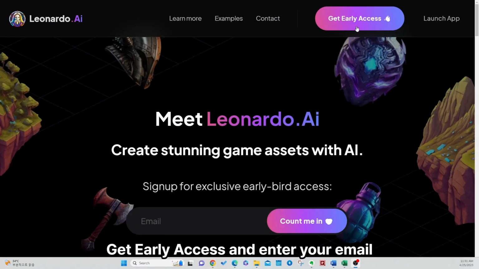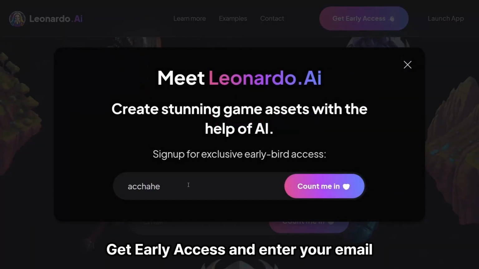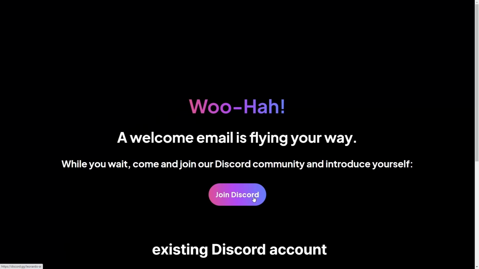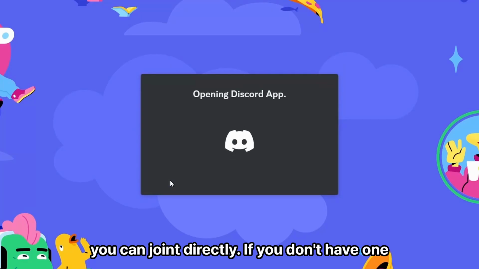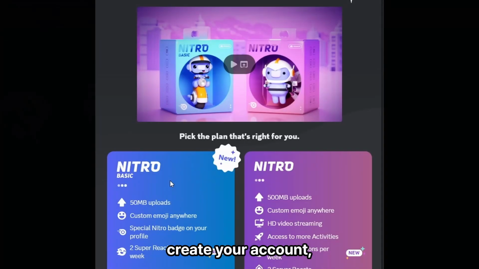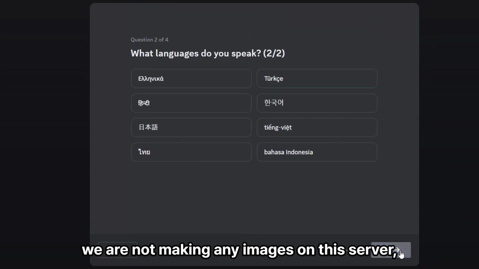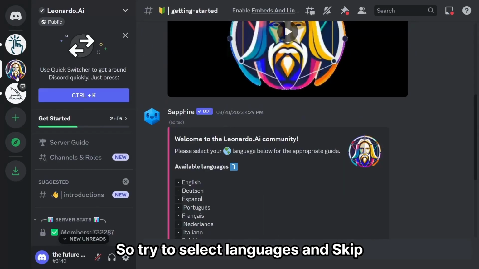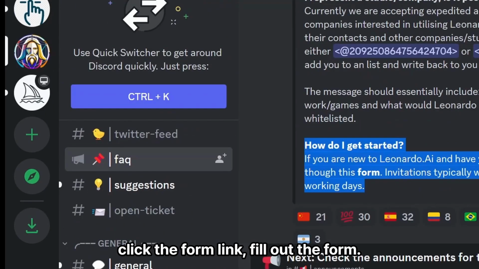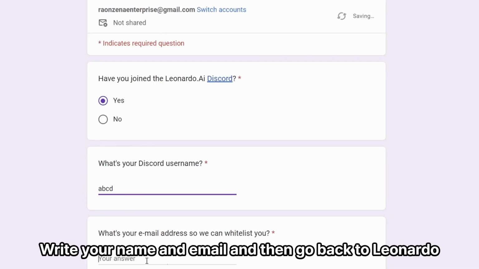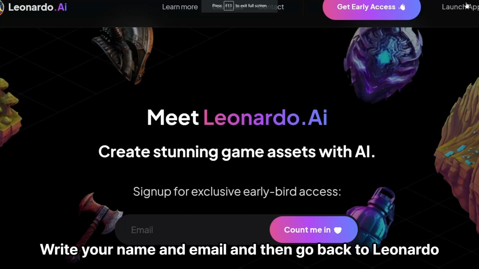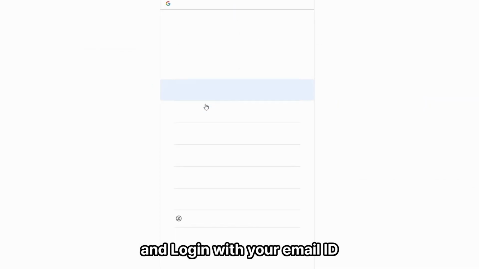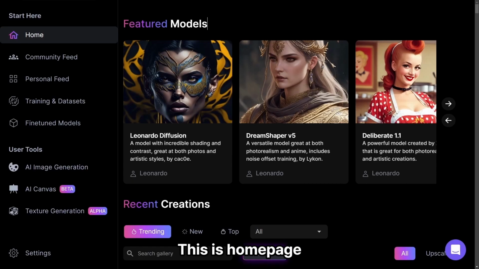To access Leonardo, click the button Get Early Access, enter your email ID and click. Then click Join Discord. If you have an existing Discord account, you can join directly. If you don't have one, create your account. We're not making any images on this server, but we need to fill the form, so try to select languages and skip, and you can go to Fake directly. Click the form link, fill out the form, write your name and email, and then go back to the Leonardo AI site, click Launch App and log in with your email ID. Well done! This is the home page.